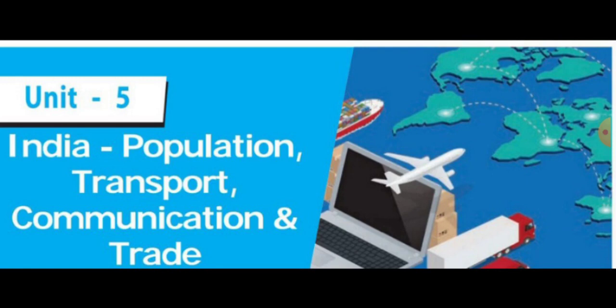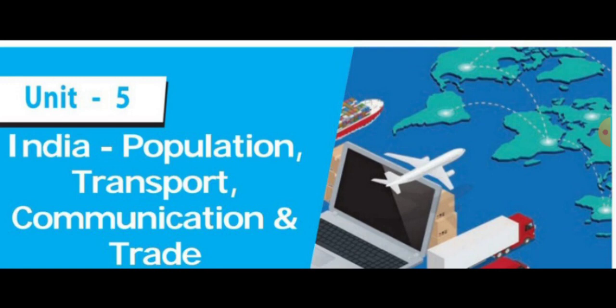In India, how many post offices are there? Very good. 1,55,000 post offices are there. Then, among them, how many post offices are situated in rural areas? Excellent. 1,39,000 post offices are located in rural areas. Then, an important question I am going to ask. The postal service was opened in the year? Very good. 1837.